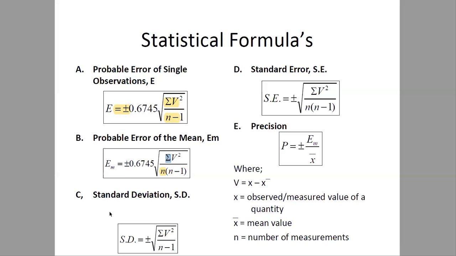Now we'll see standard deviation. What is that? We already know standard deviation and variance from our previous readings.